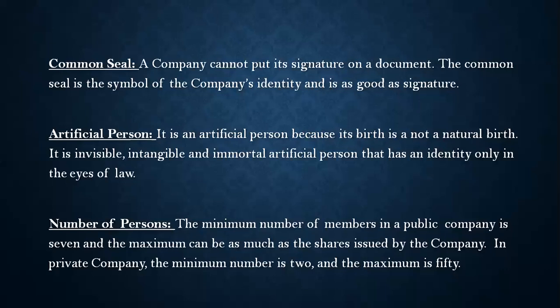There are two types of company. For now, you can learn that there are two types of company. First is private company, second is public company. In private company, you can have minimum 2 persons and maximum 50. But when we talk about public company, minimum requirement of people is 7 and the maximum can be as much as the shares issued by the company.